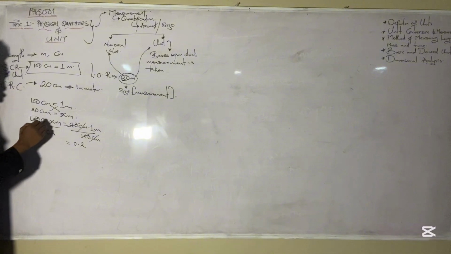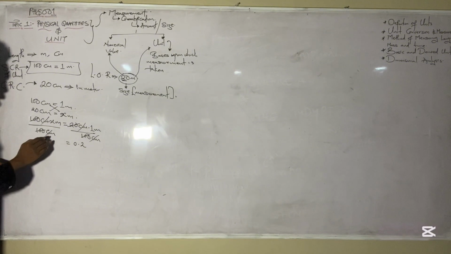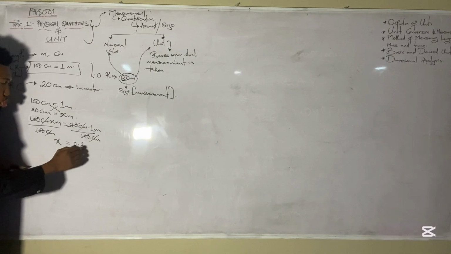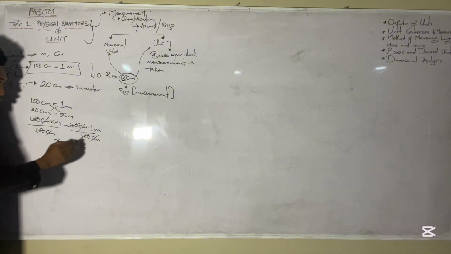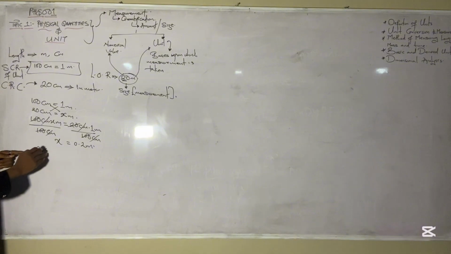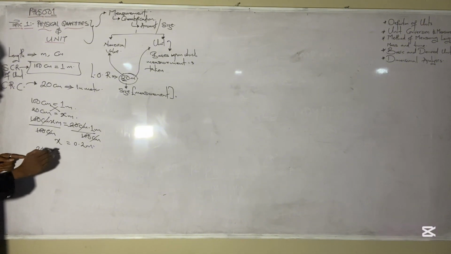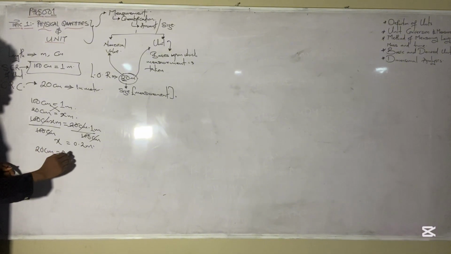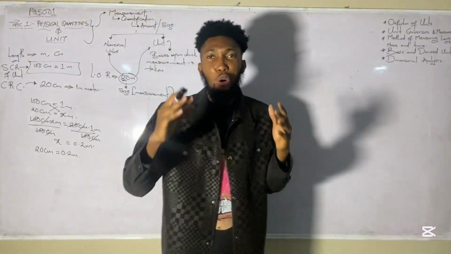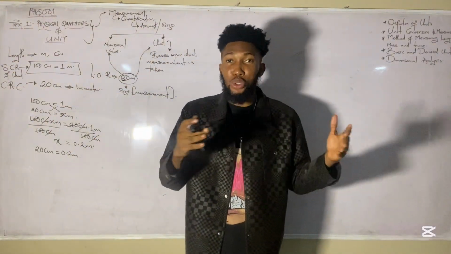So we are now left with X is equal to 0.2 numerically, but we know that the unit here is meters. So that means 20 centimeters should be equal to 0.2 meters.